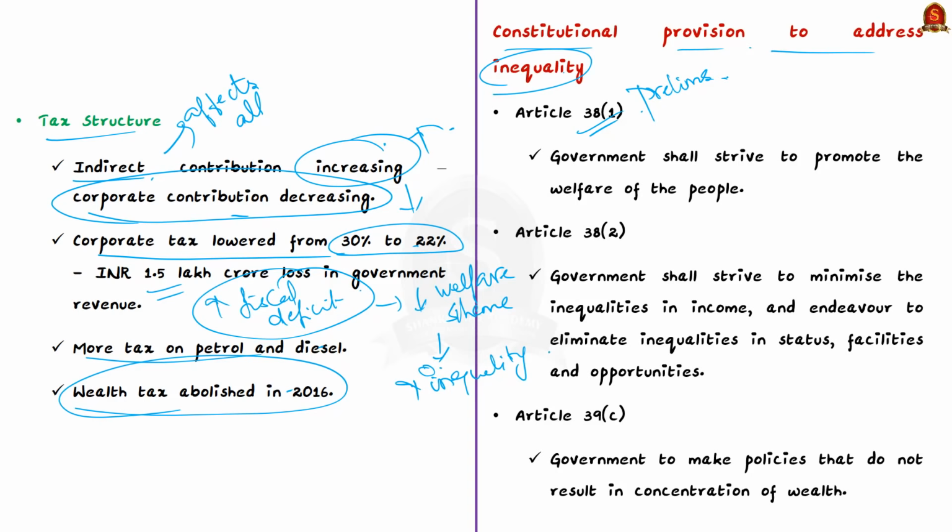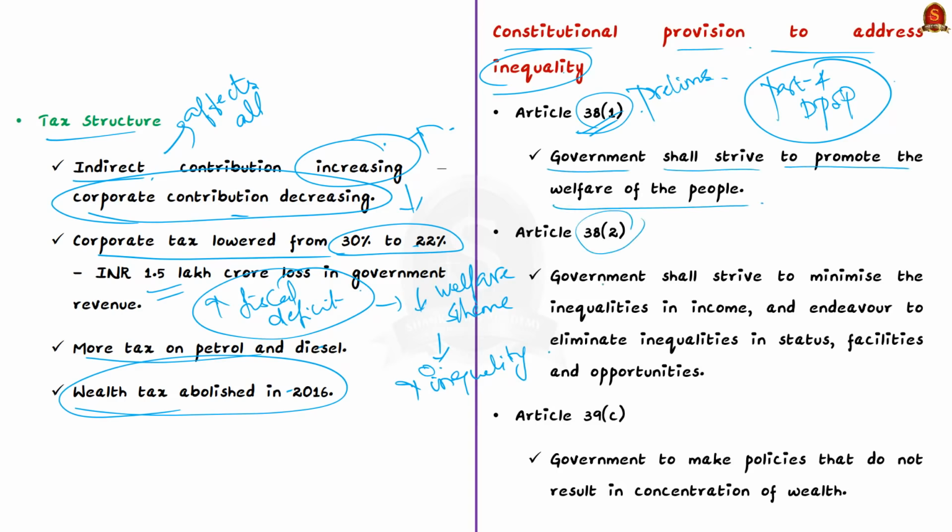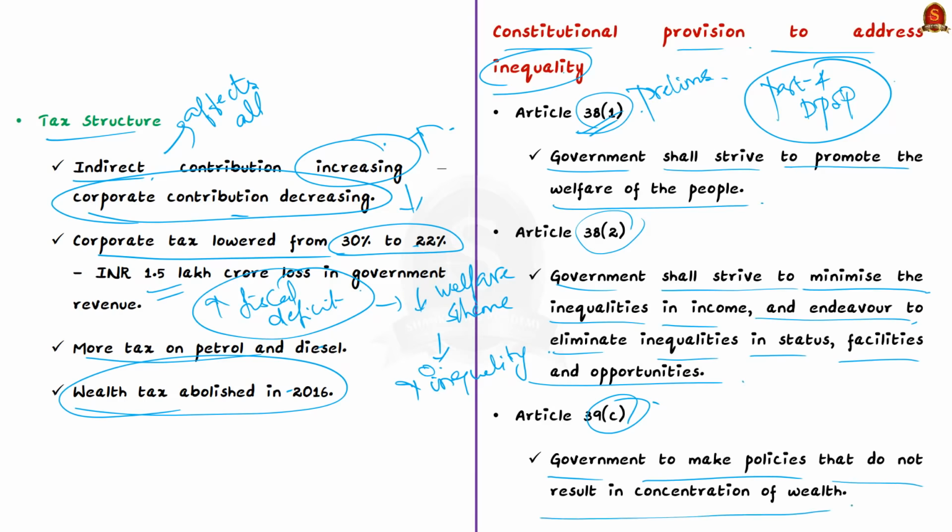It is a duty of the government to follow Part 4 of the Constitution, that is the DPSP. If followed, the Directive Principles of State Policy will guide the government to address inequality. Here, Article 38 clause 1 states that the government shall strive to promote the welfare of the people, and Article 38 clause 2 states that the government shall strive to minimize the inequality in income and endeavor to eliminate inequalities in status, facilities and opportunities. Now the next, Article 39(c), directs the government to make policies that do not result in concentration of wealth. But is any of this actually followed? Probably not.